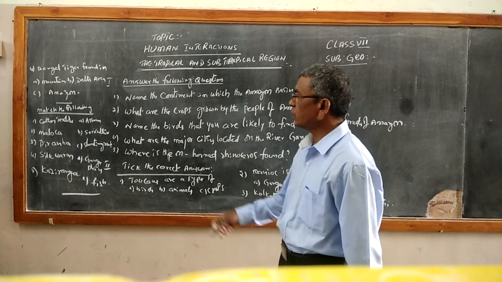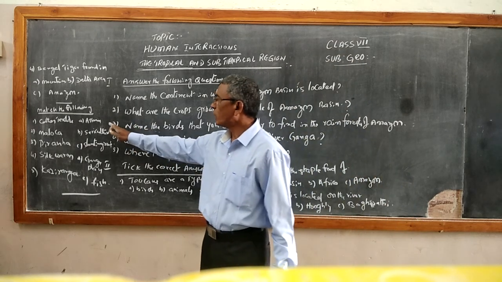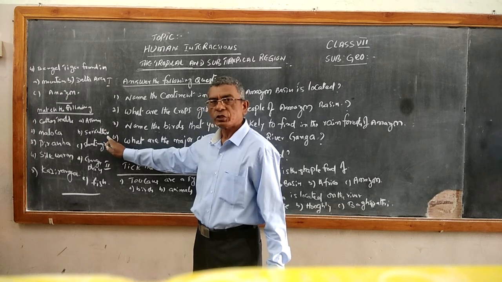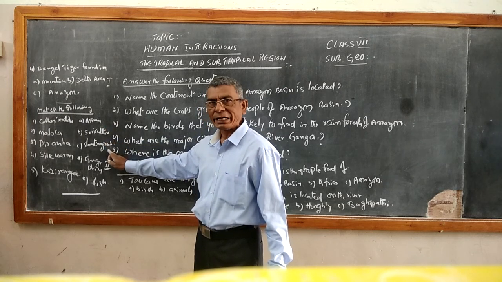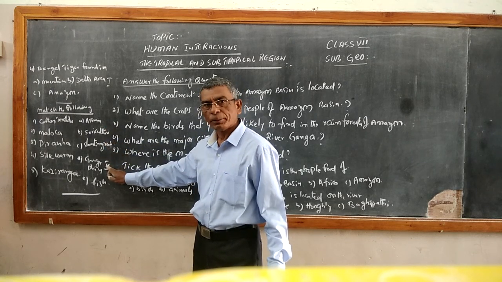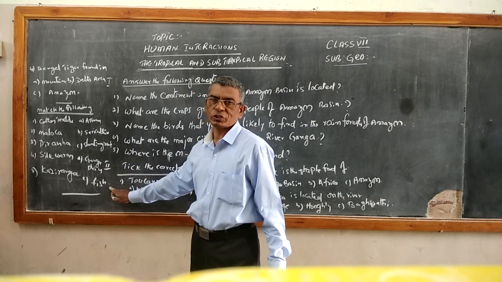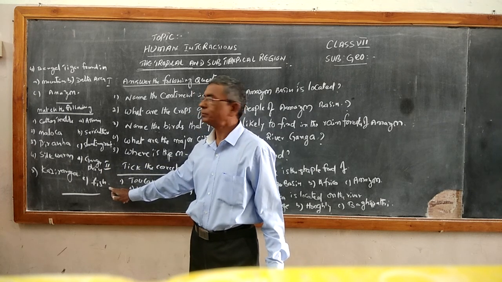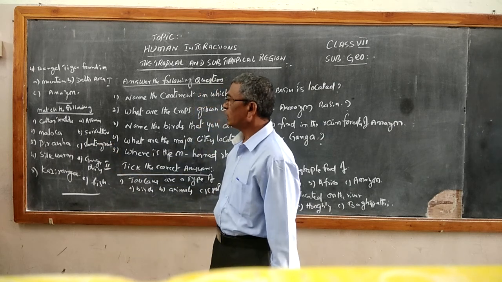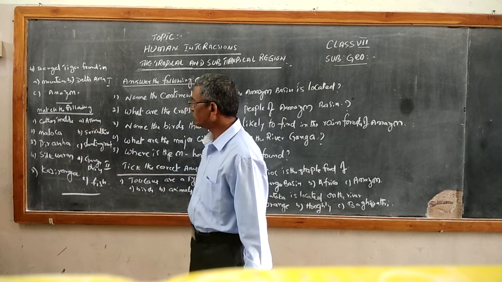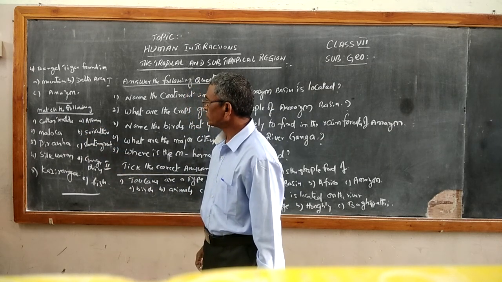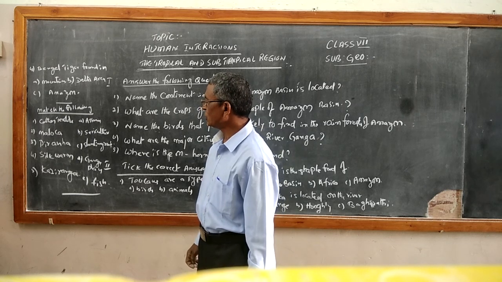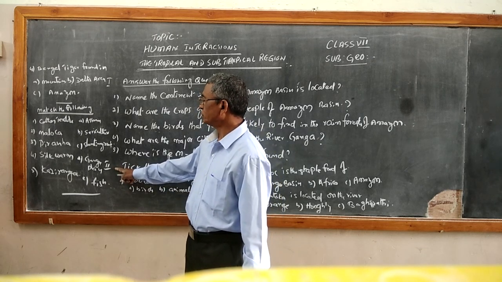Children, once again see this B group side: Assam, sericulture, slanting roof, Ganga Plain, and fish. Cotton textiles is Ganga Plain.